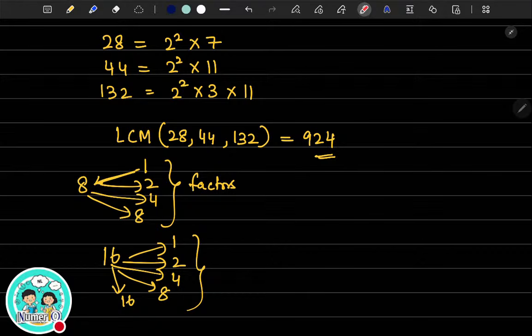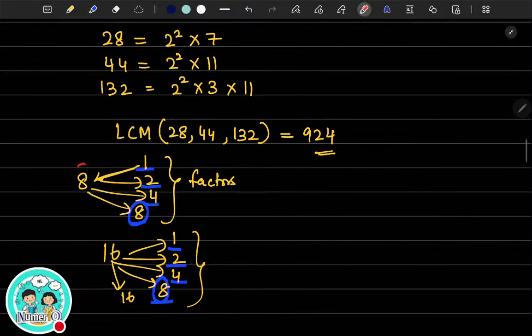Among these, what are the common factors? You see, 1 is a common factor, 2, 4, and even 8. These are the common factors. Among all the common factors, 8 is the highest, the largest or greatest number which can divide both 8 and 16 perfectly. So 8 happens to be the highest common factor. So HCF is nothing but 8. The greatest number which can divide a set of given numbers perfectly. That is the HCF.